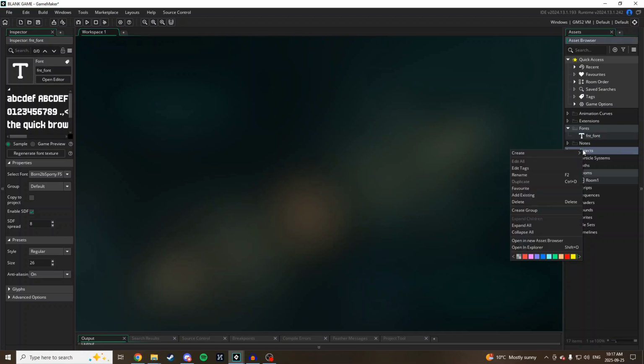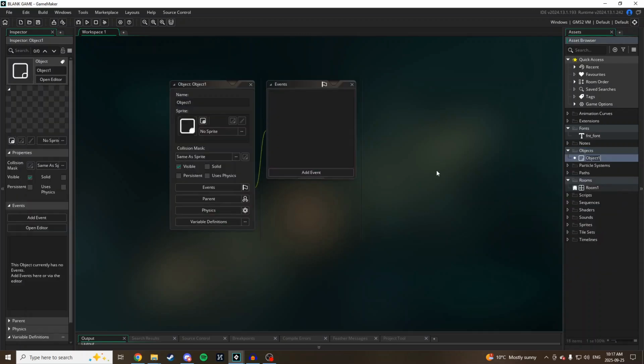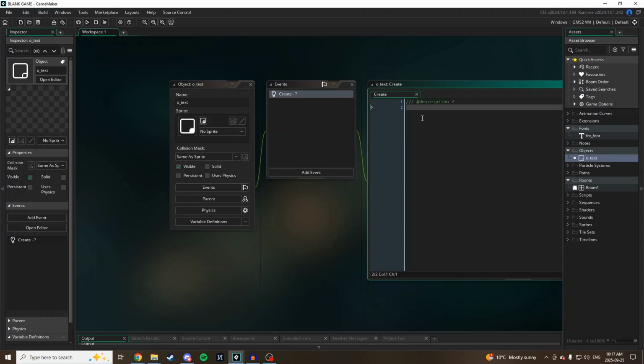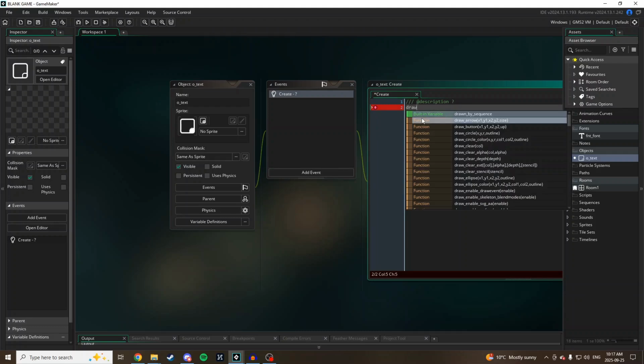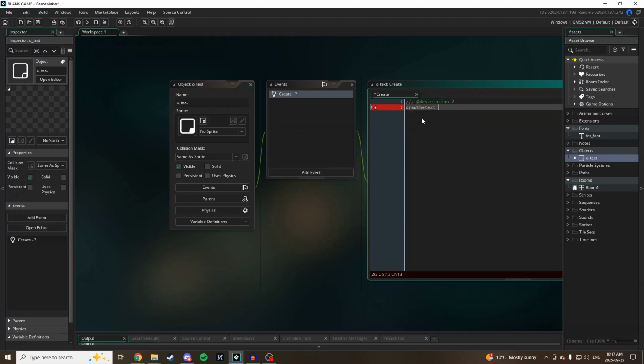Next, I'm going to create an object, because in Gamemaker, everything that we do always happens in an object. I'm going to call this oText. I'm going to go to the create event, and I'm going to establish a few variables. I'm going to say draw the text, and it is going to equal false.